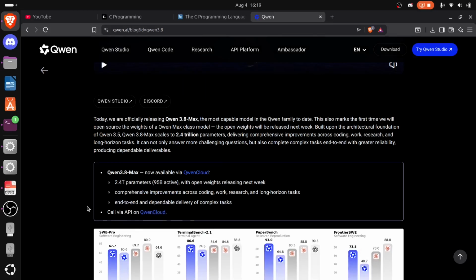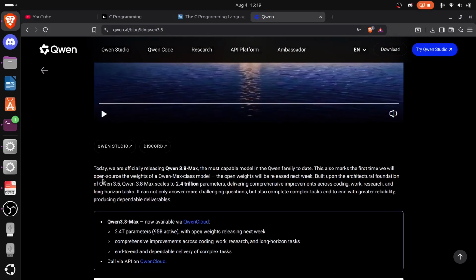So the article says, today we are officially releasing Qwen 3.8 Max, the most capable model in the Qwen family to date. This also marks the first time we will open source the weights of a Qwen Max class model. The open weights will be released next week. This is very big, guys. They have never released the open weights of their Max models, and this is the first time they will be doing this. So this is a gold mine.